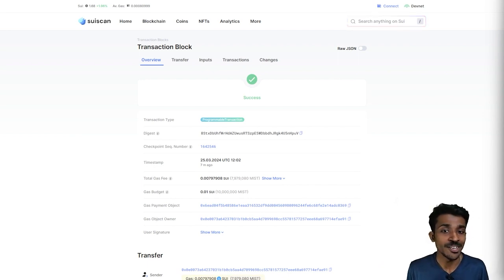So that's it for today, guys. We've just navigated the whole process of creating a smart contract in the Sui blockchain. I hope this has sparked your interest in demystifying some aspects of Sui for you.